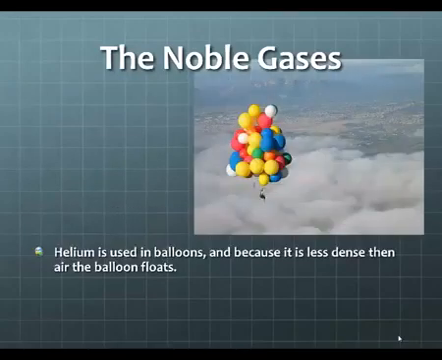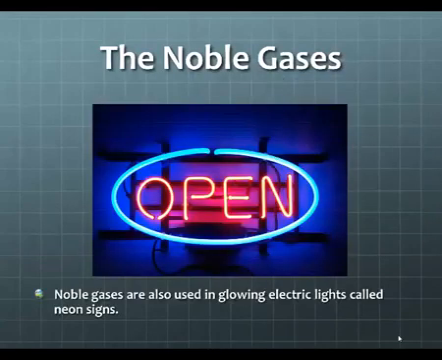Helium is used in balloons, and because it's less dense than air, balloons float. Noble gases are also used in glowing electric lights called neon signs. The noble gases are added to a tube of glass. They are trapped inside the glass. An electrical current is added to the noble gas, and they give that neat neon glow.